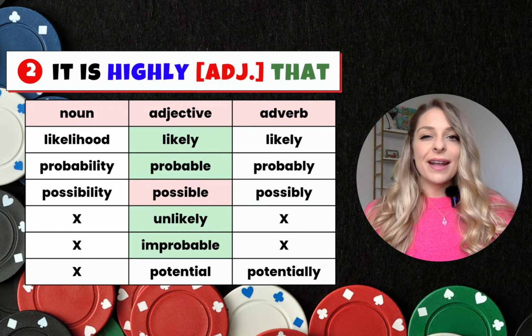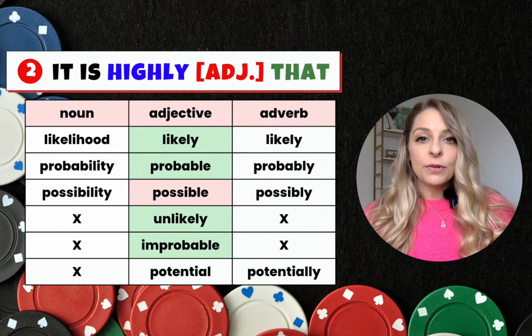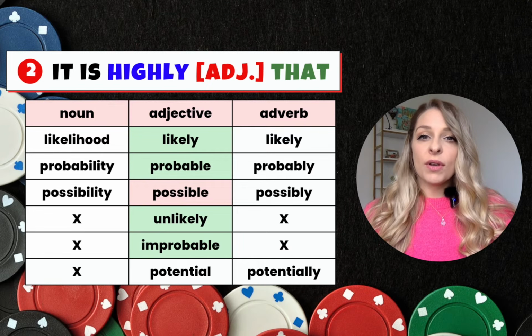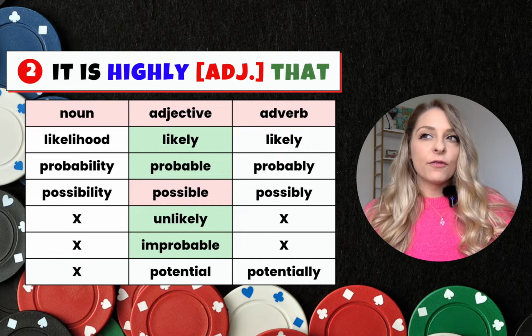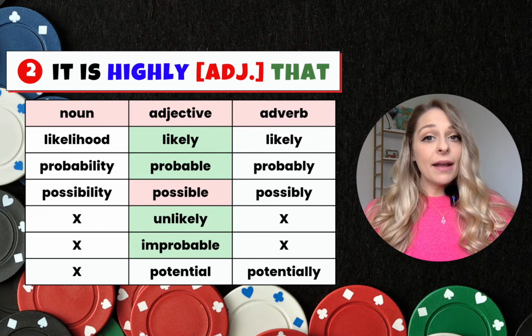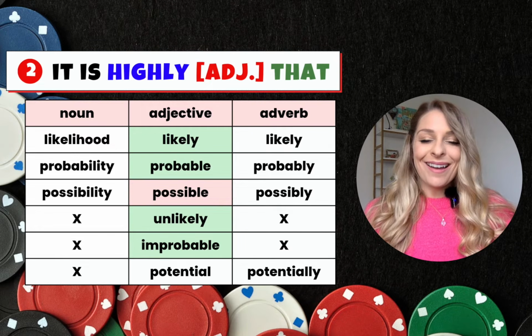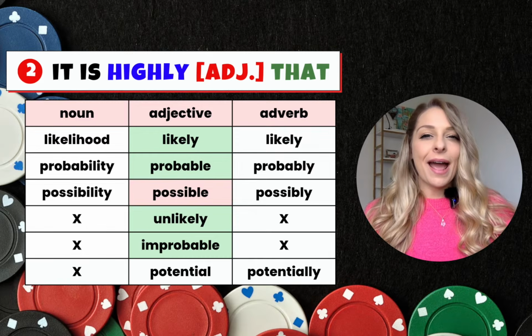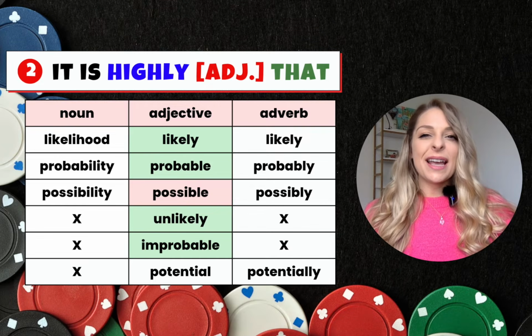Now, notice here that I did not say highly possible. This combination of words, or this collocation to me, doesn't sound that frequent or that natural. Grammatically, it's correct, and I would completely understand what you're saying if you said highly possible, but that's just not a phrase I hear too often.